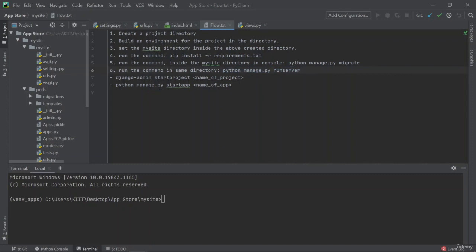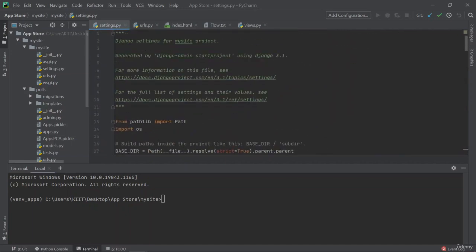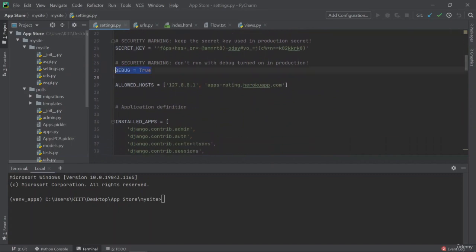Now the first thing to understand here is the settings.py. So in settings.py, if you go up, here you can see that there's a debug, then there's the allowed host. Now allowed host is basically here so that we can specify on which servers we are capable of running this code, because they have to be specified here, or else it would understand that no server is actually in requirement of this code and it won't run.